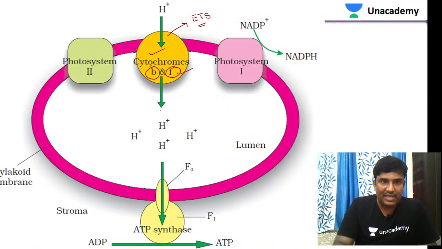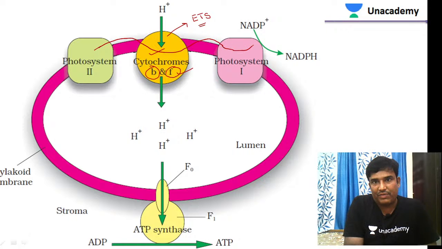So you can see here, the electrons from photosystem 2 are transported to cytochromes. From cytochromes, the electrons are transported to photosystem 1, and finally at photosystem 1, NADP plus is converted to NADPH. So electron is transported from where?